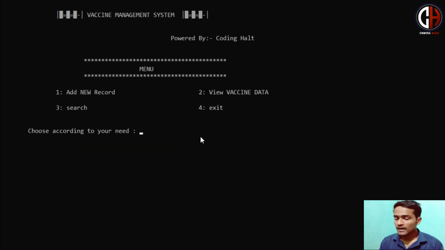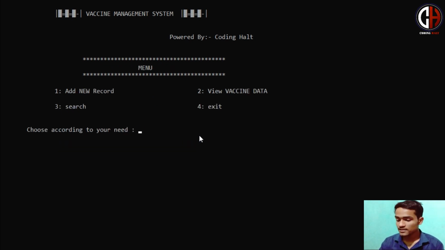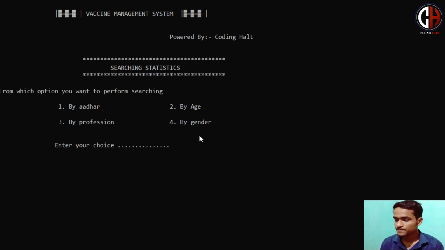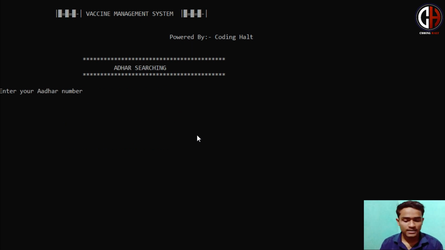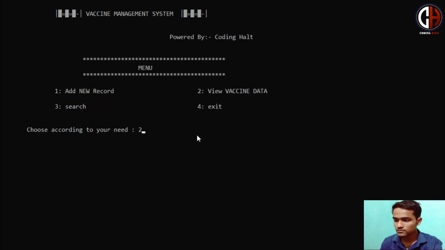Fine. After that, the searching part will be there. Like option number 3, I press. Then there will be 4 options: if you want to search for a person by Aadhaar, by age, by profession, or by gender. If I press by Aadhaar, okay, enter your Aadhaar number. When I was entering my data, I put my Aadhaar number as 1234. Sorry, Aadhaar number not found, meaning I have written something more, 123.